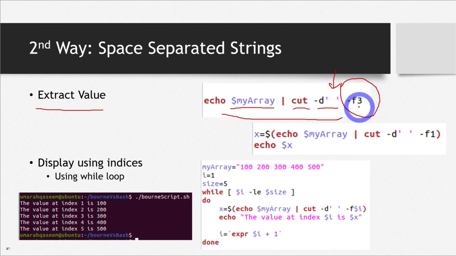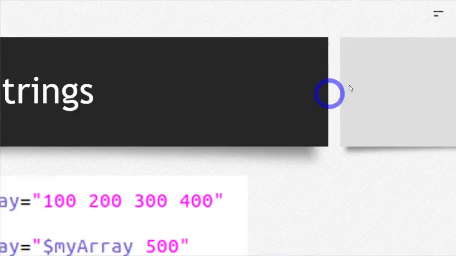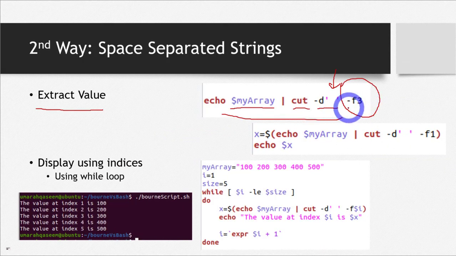This means that if this is the array, this 100 is my first piece, 200 is the second, 300 is the third, and 400 is the fourth piece, because arrays start with index 1 in Bourne shell, not 0. So the third element is actually 300. This command will get the third piece, which is 300 in my case.